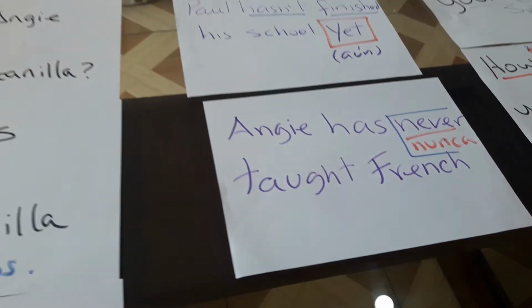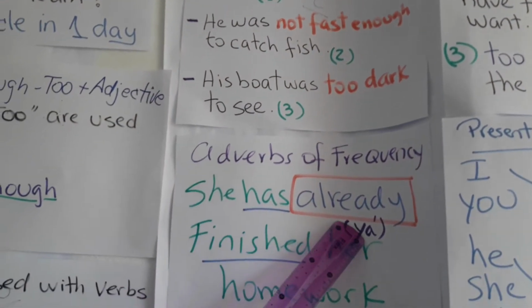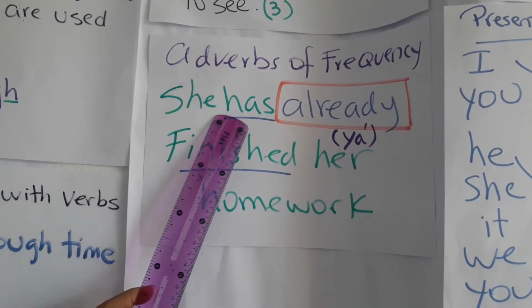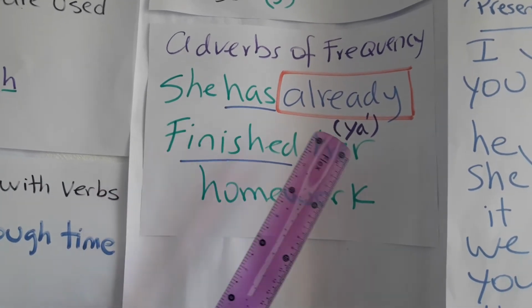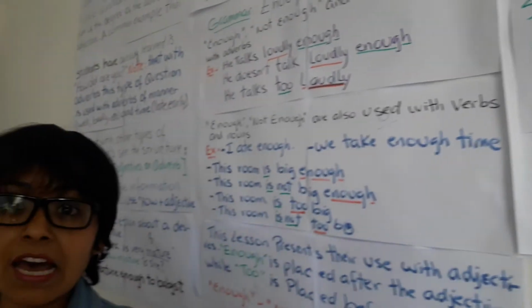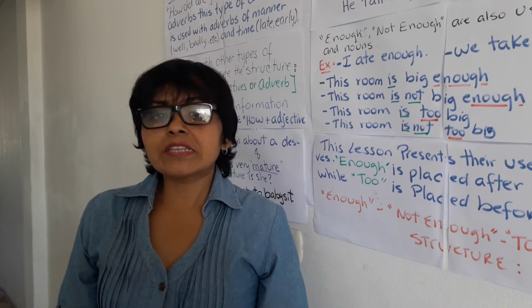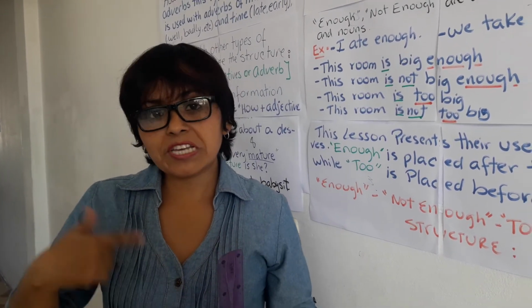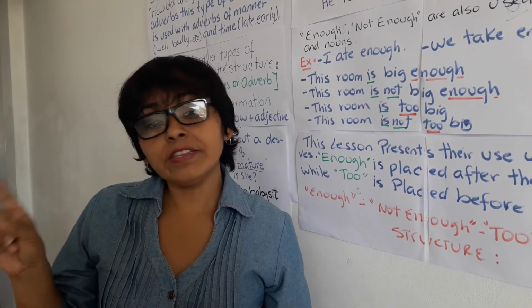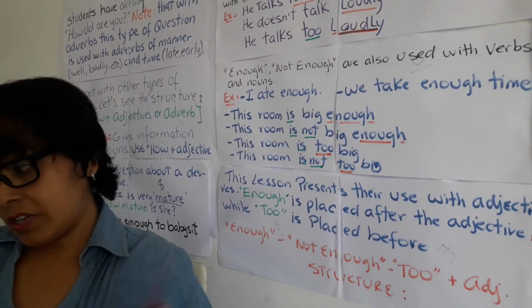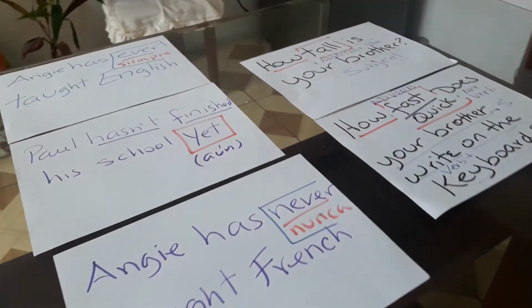Okay, and let's go here in adverbs of frequency. Already is another one, with its Spanish translation. "She has already finished her homework." Okay, that is the part that we were practicing with the book above, from your pages, how to use the exercises. And I have another example with the word how.